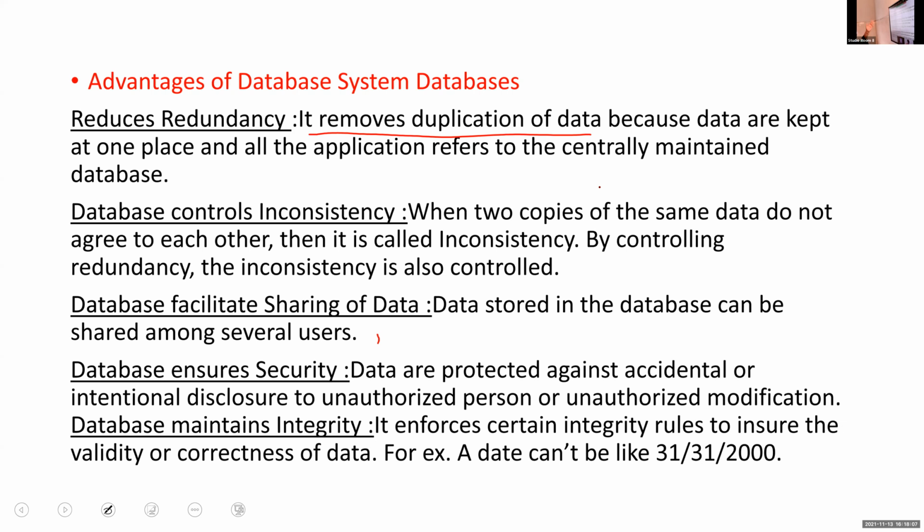If there are 2 copies, then we have to edit the content in both copies. But here we are not using 2 copies of the same data, which reduces redundancy. So we can automatically reduce the inconsistency also.